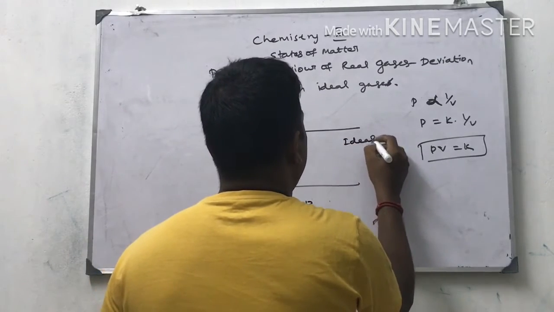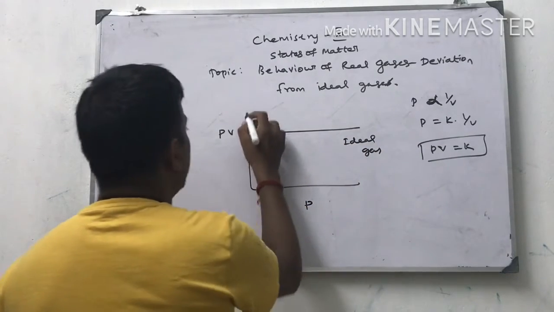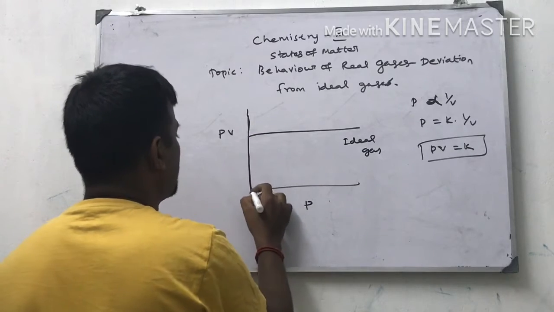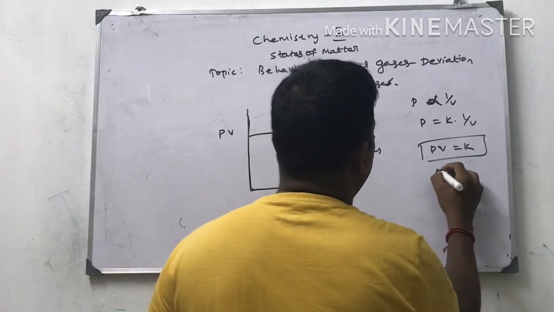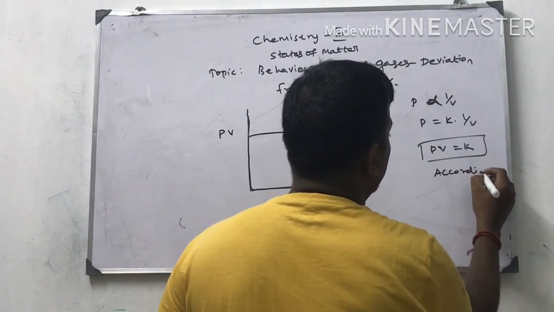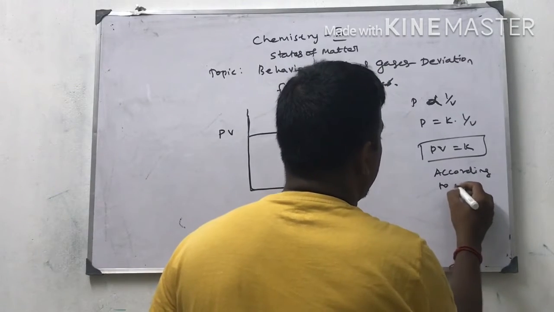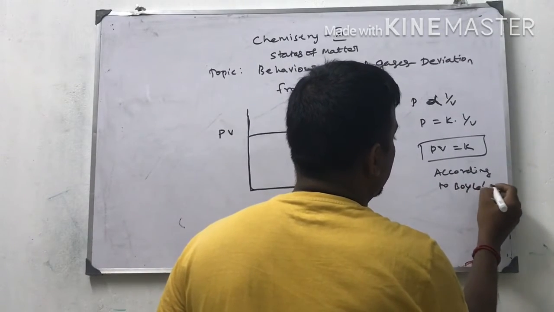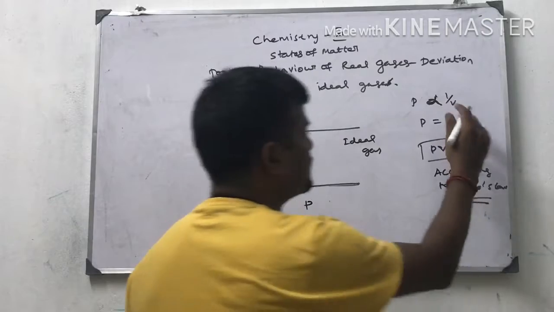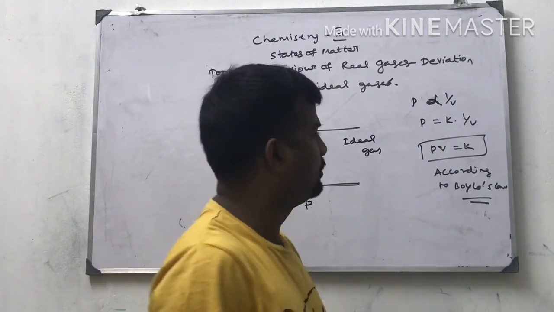For an ideal gas, the PV versus P curve gives a constant according to Boyle's law. Right? This we already discussed, I am just recalling.